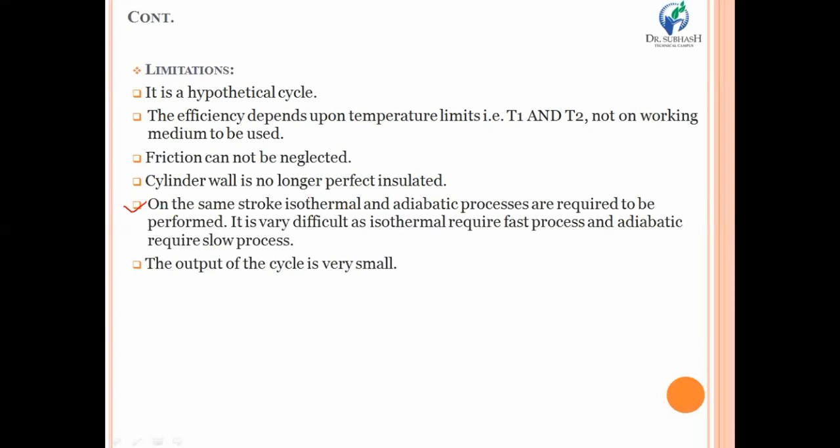And the last limitation is that the output of the cycle is very small. That means whatever work we require at the end is very small. Efficiency is very low. So dear student, this was about the heat engine.